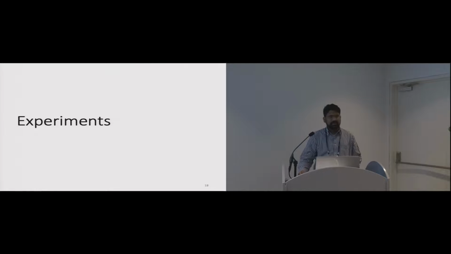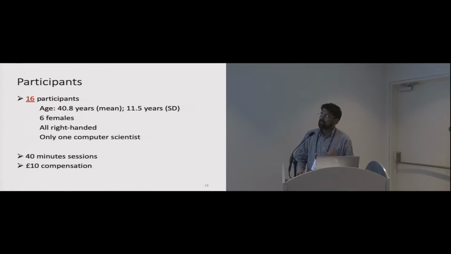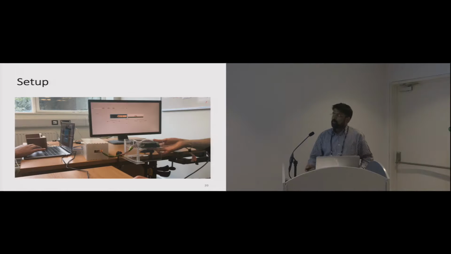So coming back to the experiments, we recruited 16 participants with different age ranges, 6 females, mostly right-handed, and only one was from computer science. All of them had very little experience with haptic systems. During the experiment, we deployed the prototype upside down for the back of device scenario.